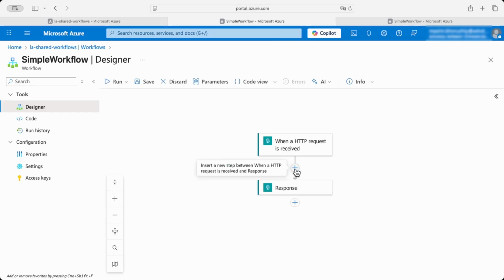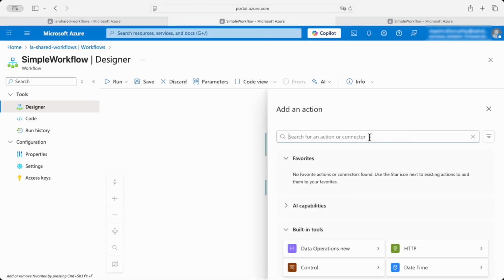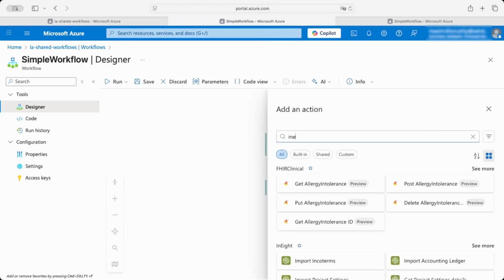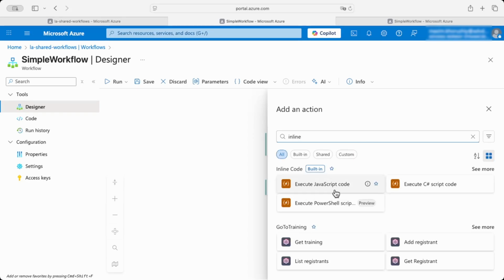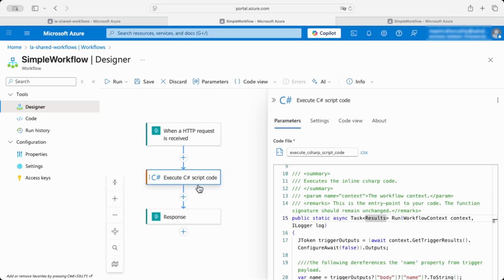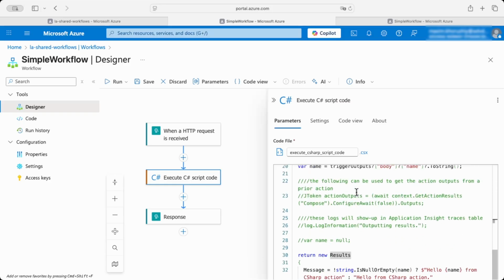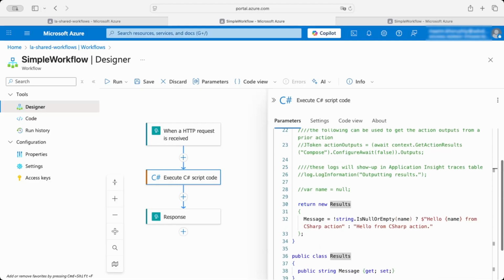So I'm going to add C# script inline action. As you see, there are also JavaScript code and PowerShell script inline actions, which you can use, of course. But I will focus on C# script code today. When the action is added to your workflow, you'll get predefined action code, which will help you to build your own code here. Let's have a look at what we have got with this action created.